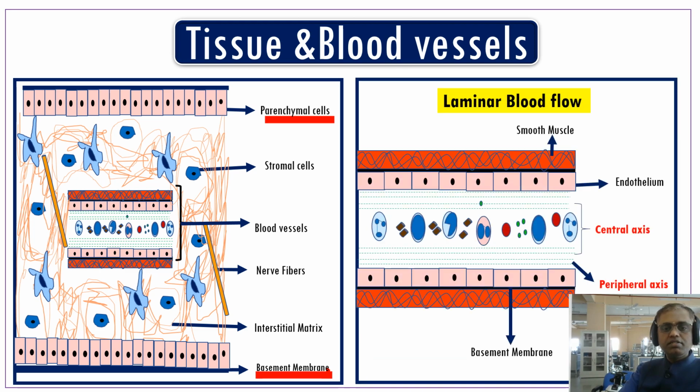And if you see the basic understanding of blood vessels, the blood vessel is made up of endothelium. This is the endothelium, and there is the blood vessel. Very important: all the blood cells will flow in the central axis, while the fluid part of the blood, which we call plasma, is present in the peripheral axis. So this is the normal blood flow. This type of normal blood flow we call laminar blood flow. Very important to understand. So this is about the tissue and blood vessels.